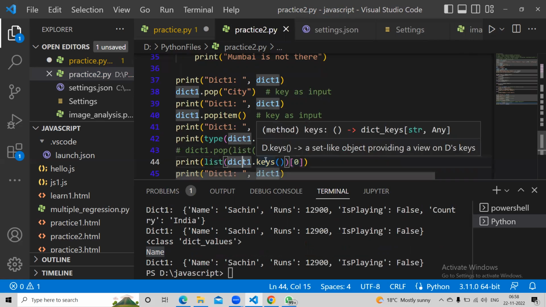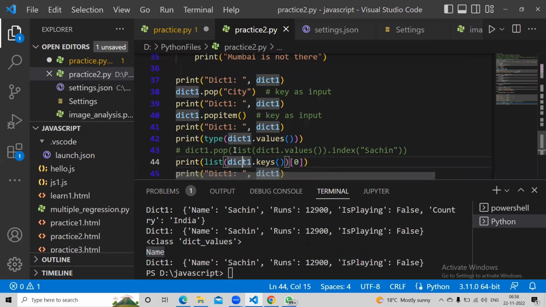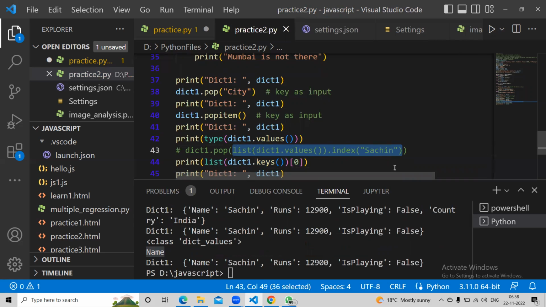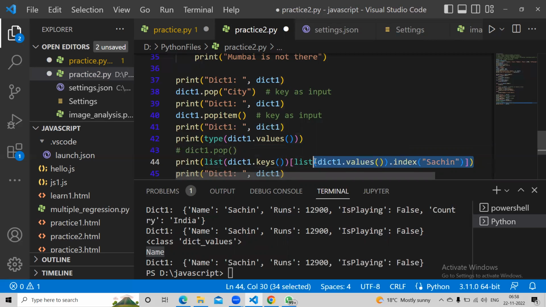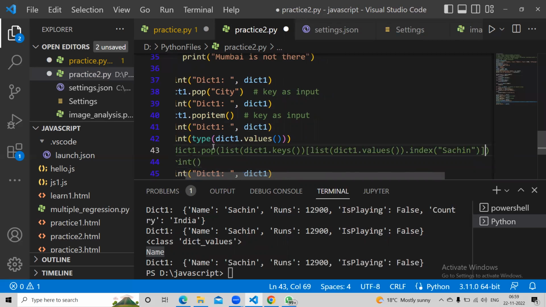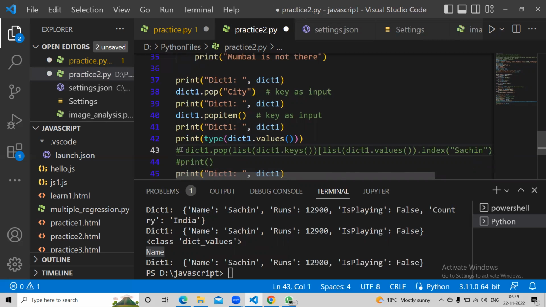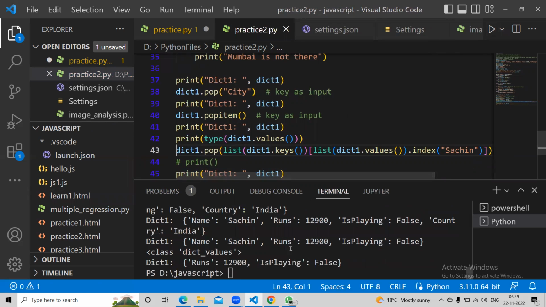So this dictionary one we have to pop now, right? This entire thing is giving 0, right? So I'm going to do Control X and Control V. And then this entire thing here, I don't need print. Control X and Control V here. Did you get it? Now when I run, this should work. See, name is gone. So this is how you can get the key if a given value is given.